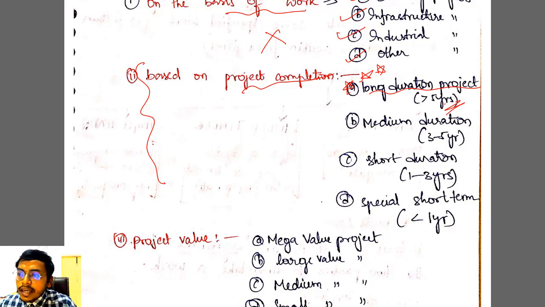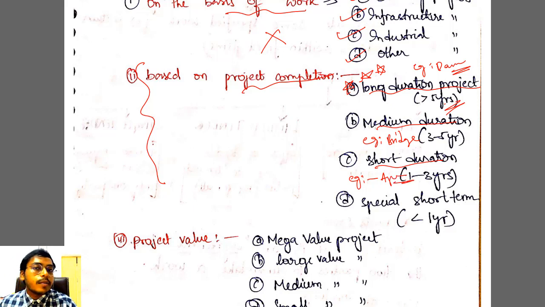What is the example of a long duration project? Write down an example. It will be a dam. A dam takes a lot of time to complete, right? Medium duration project, for example, will be a bridge or a highway. And short duration project will be an apartment. Hardly you need 1-2 years to complete an apartment, right?